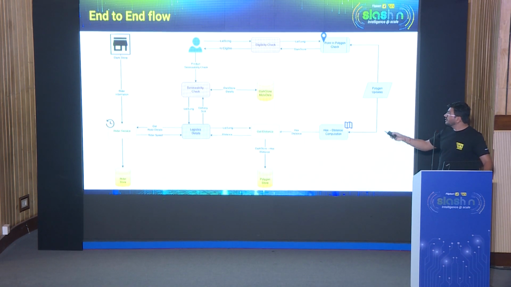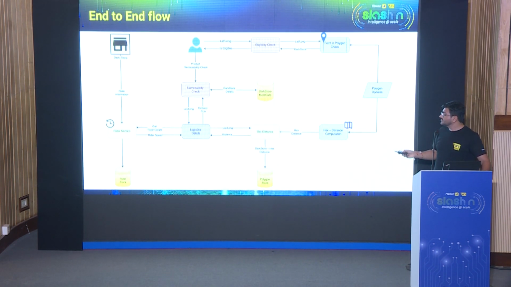So now whenever a customer lands on the Flipkart page, we first do the eligibility check using a point-in-polygon check using the Lucene spatial library. This library tells us whether a customer is eligible or not. If eligible, the customer will see a Minutes tab on their homepage. And once a customer clicks on that Minutes tab, a serviceability check is done at the product.